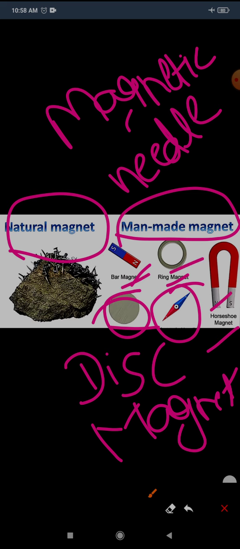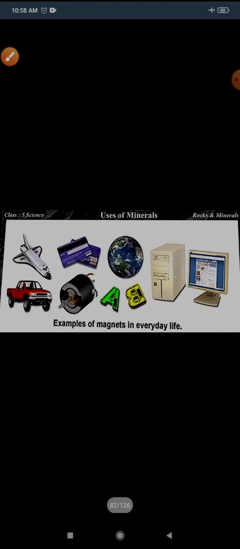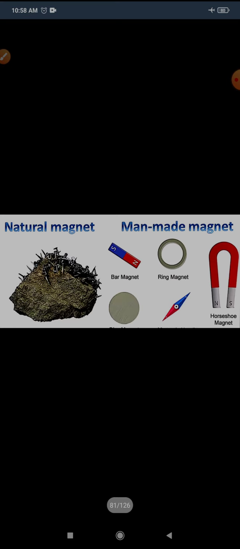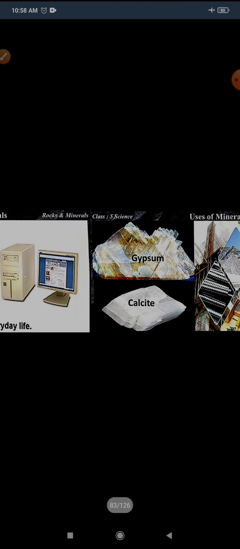These all are man-made, meaning those produced by man. Now natural magnets are found in nature, that is why they are called natural magnets. Like magnetite, it is believed to have been discovered by a Greek shepherd named Magnus, so that's why it is named magnet.